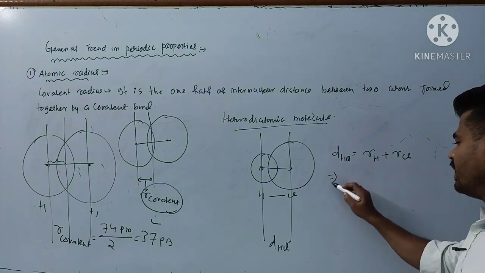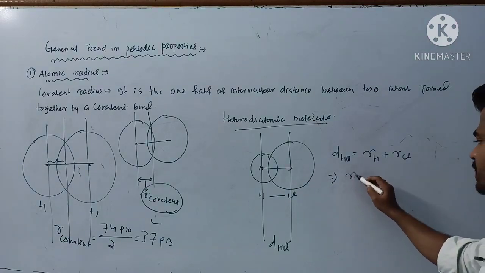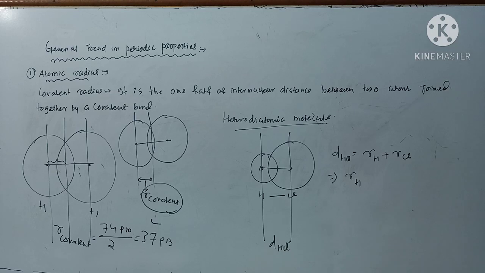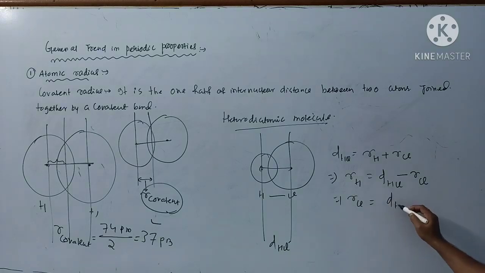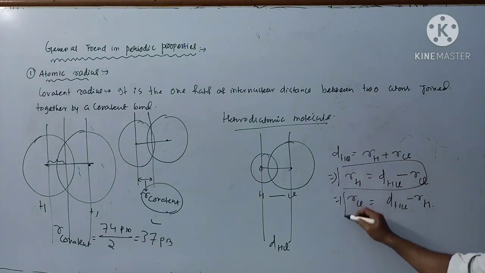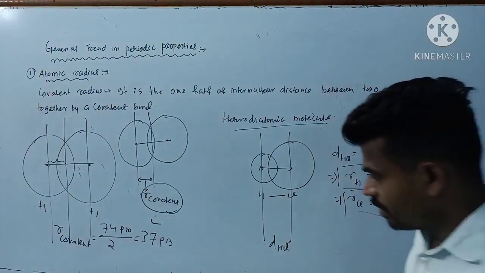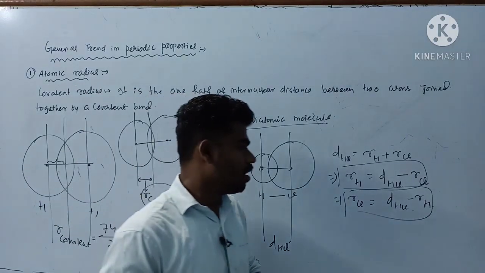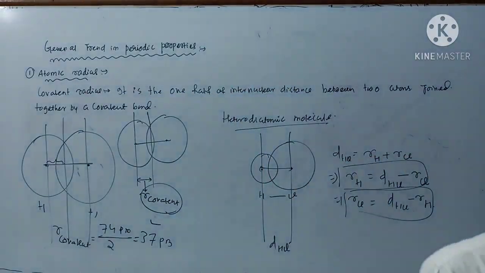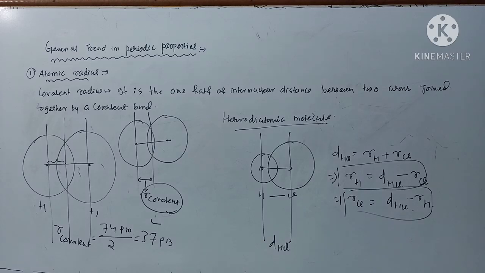So how can you predict the covalent radius of any species? Suppose I need to calculate radius of hydrogen atom, that will be internuclear distance of HCl minus radius of chlorine. Similarly, the covalent radius of chlorine will be D HCl minus R of H. Likewise, you can calculate the covalent radius of homodiatomic and heterodiatomic molecules.